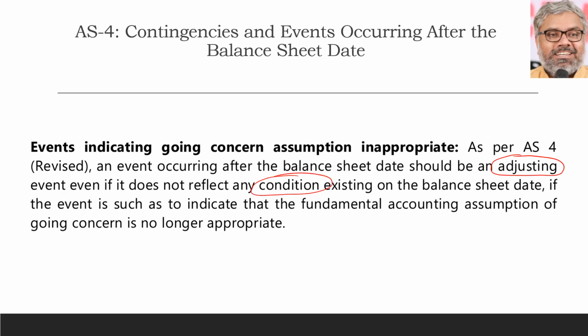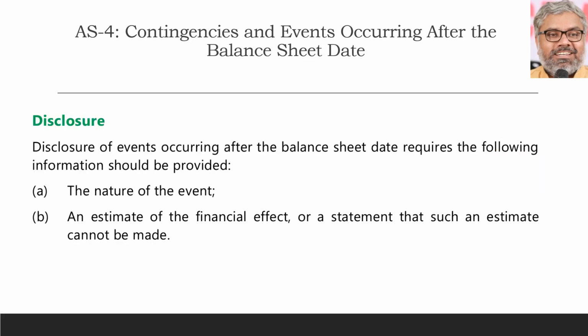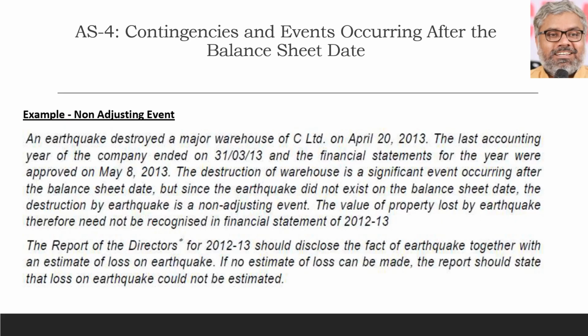So in that example, what should the answer be, if at all we are asked such a question? Of course, if the earthquake and the loss resulting from it does not impact the going concern assumption, then there is no need to adjust it, but a disclosure in the director's report would be sufficient.